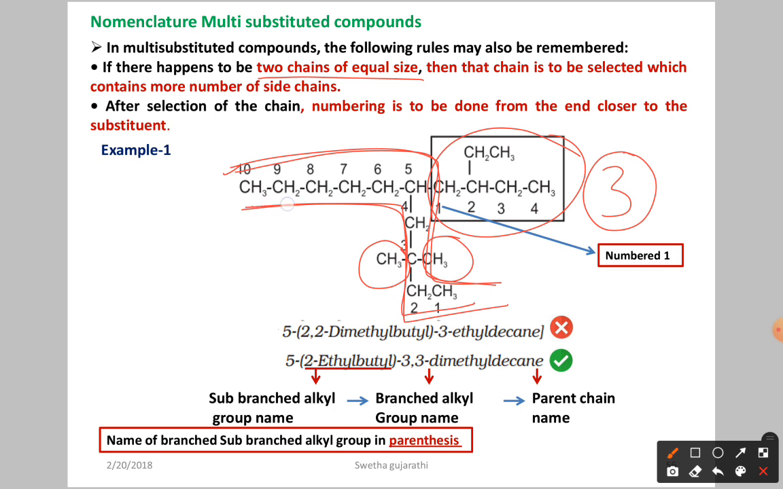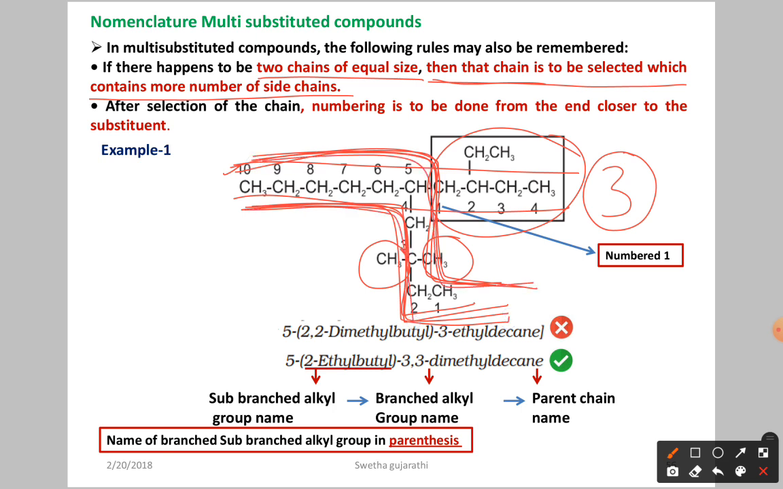So here are two chains of equal size. In this direction we have the longest carbon chain of 10, and in this direction also 10. So the chain to be selected is the one that contains more side chains. In this direction we have 3 side chains, nothing but 3 branches. So this is our parent chain, not the other one, because in that direction we get only 2 branches.